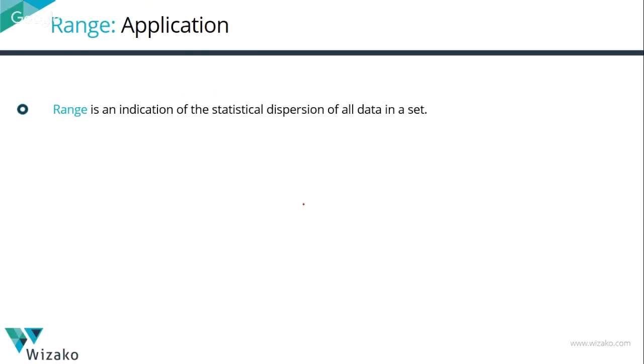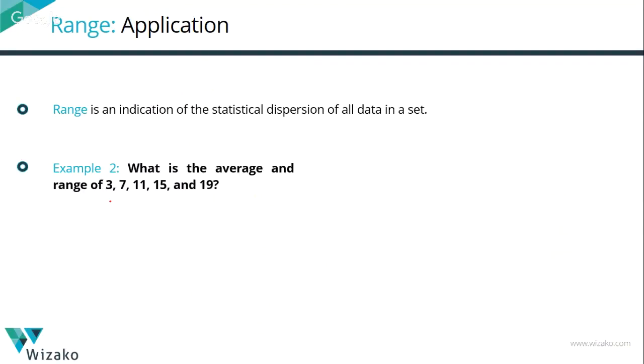Take a simple example to understand this. Here's a set of 5 numbers: 3, 7, 11, 15, and 19. As you read the numbers, get a feel for them. These numbers are in an arithmetic progression where the common difference is 4. So their average is going to be equal to 11.